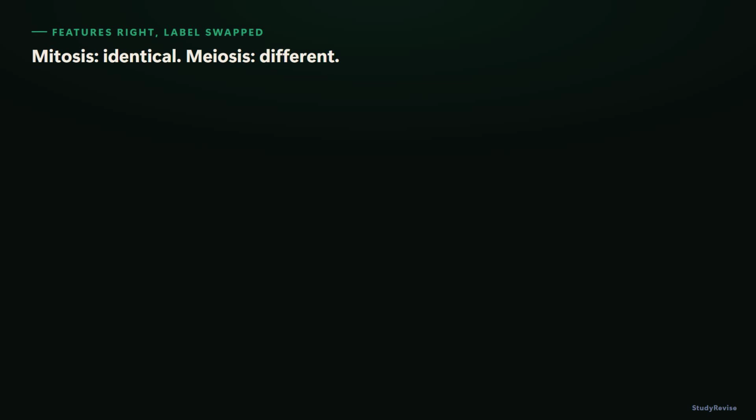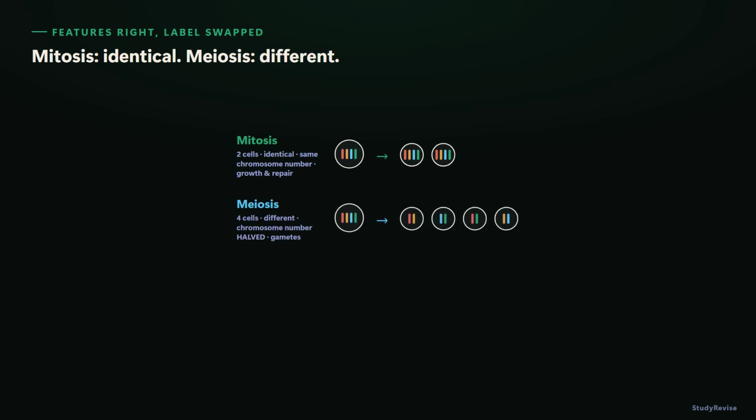Mitosis makes 2 new cells for growth and repair, and those 2 cells are genetically identical to the parent cell with the same chromosome number. That's the cell division happening in your skin right now, healing a cut. Meiosis is different in almost every way. It makes 4 new cells for reproduction, gametes, and those 4 are genetically different from each other and from the parent, with the chromosome number halved. Halved, specifically because 2 gametes are going to combine at fertilization and the number needs to return to normal afterwards,